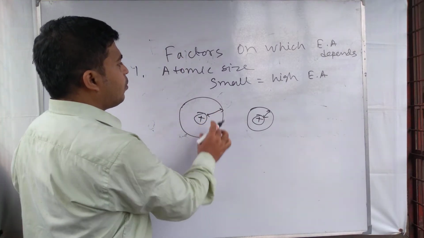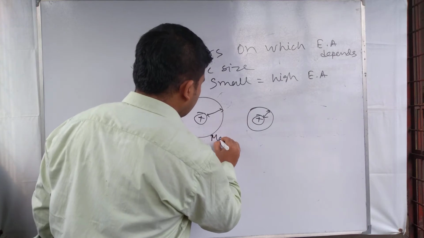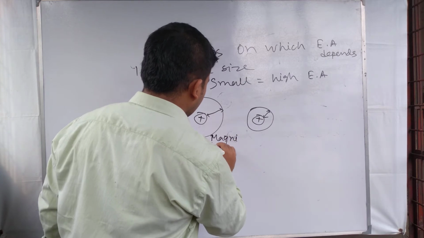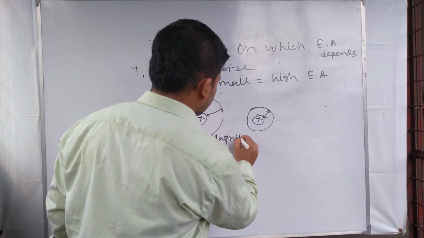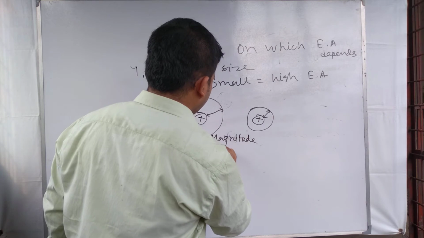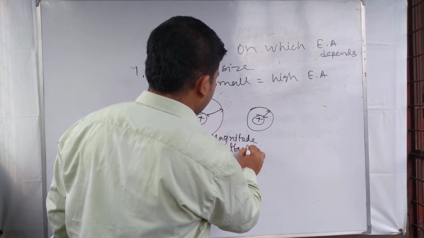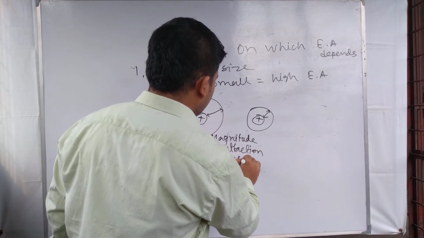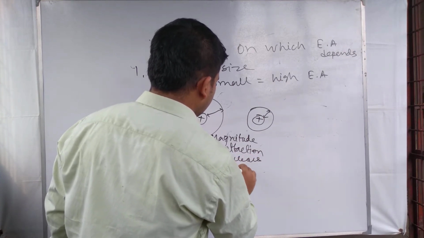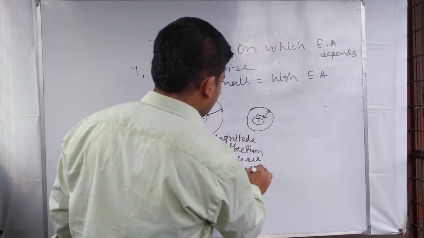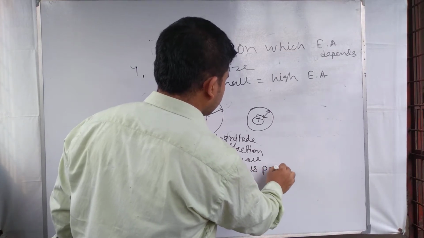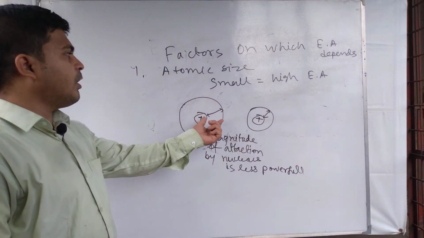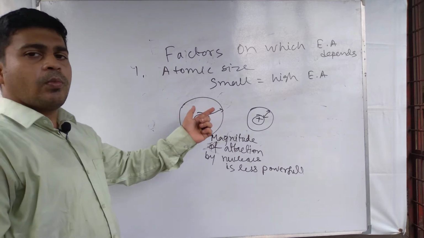Here the distance is more, which means the magnitude of attraction by the nucleus is less powerful, or the nuclear pull is less here because of the atomic size.